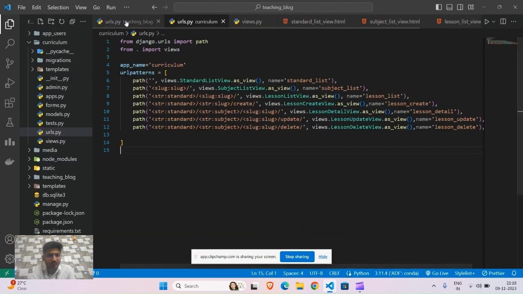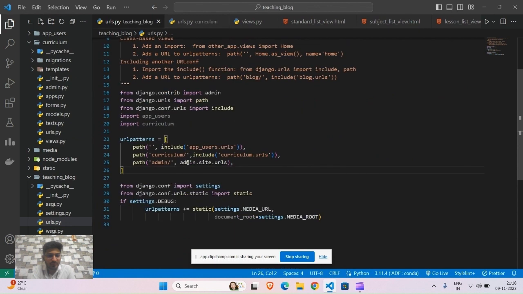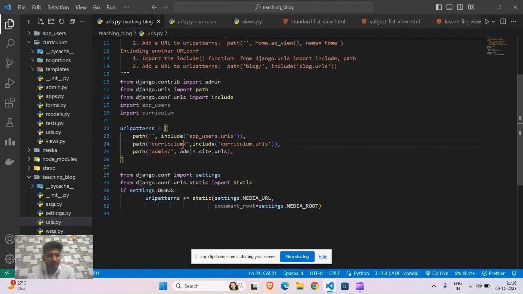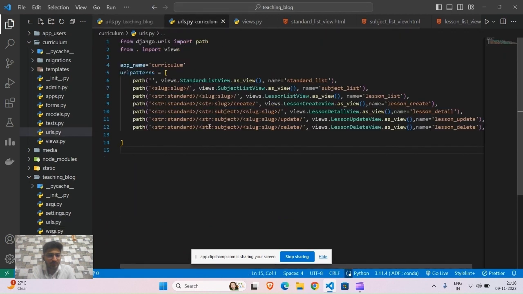Now this is the project level URLs file. By providing the curriculum path, we have included the curriculum app URLs. So this is our curriculum app URLs file.